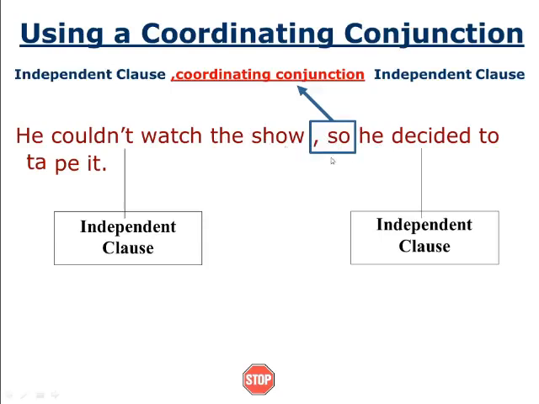This is the way we decide a compound sentence. To make a sentence compound, we have to use a coordinating conjunction. The first one we used was a semicolon. The second way of creating a compound sentence is using a coordinating conjunction. Next slide.